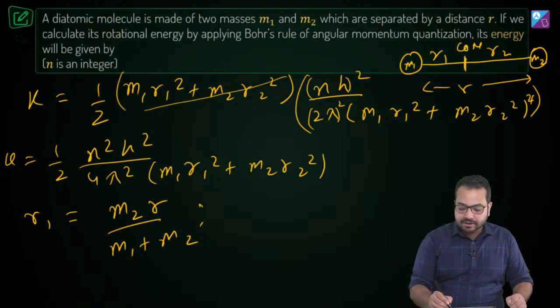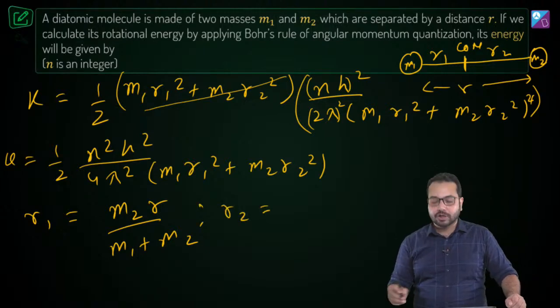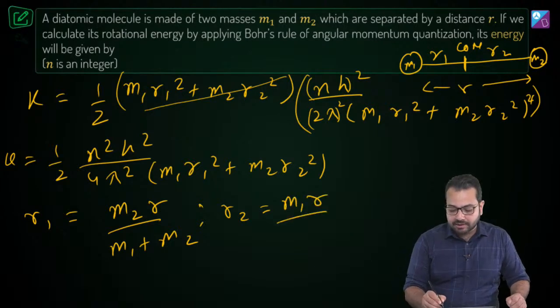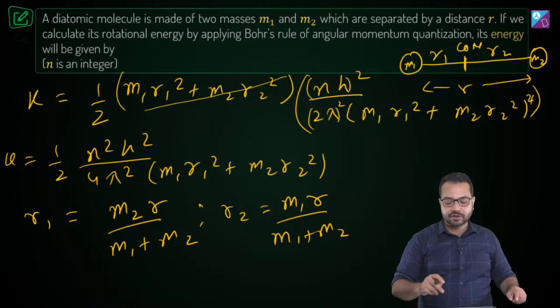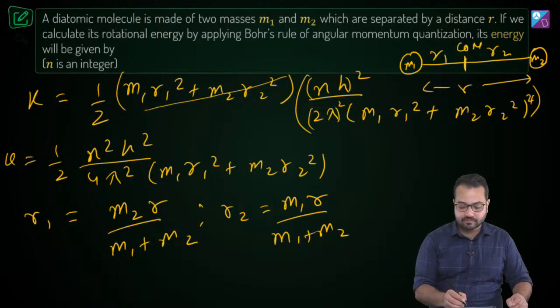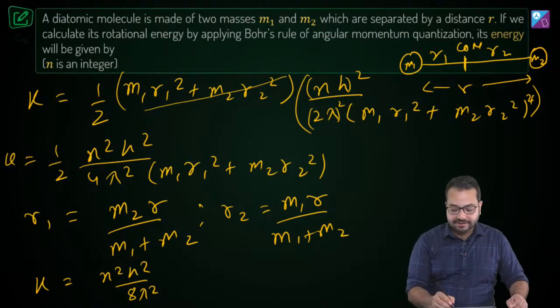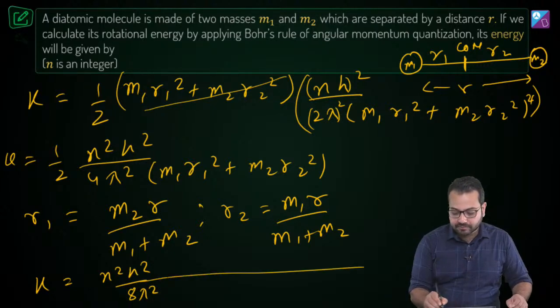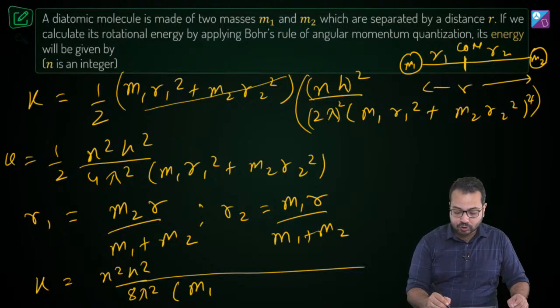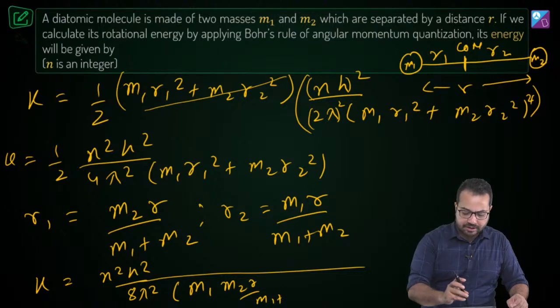Similarly, what are we going to get? We are going to get r2 as m1 r divided by m1 plus m2. Now all we have to do is do the substitution in this equation. So kinetic energy is going to become n square h square upon 8 pi square, and then in the denominator we are going to have m1 into r1 square.